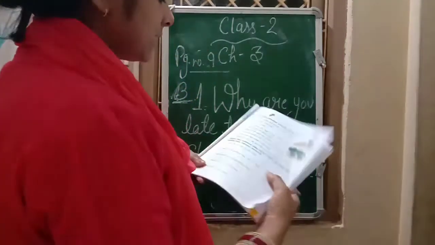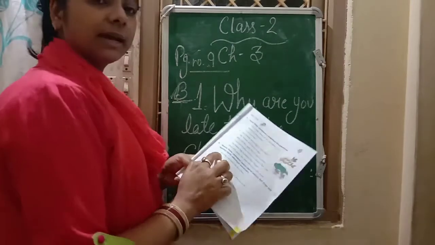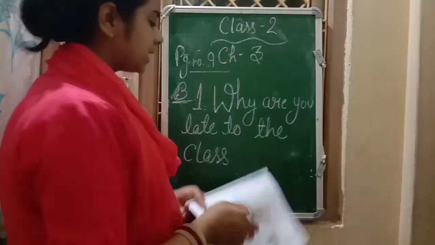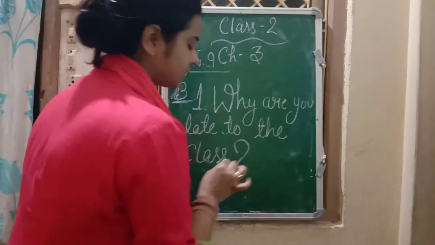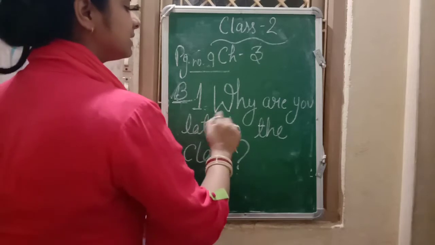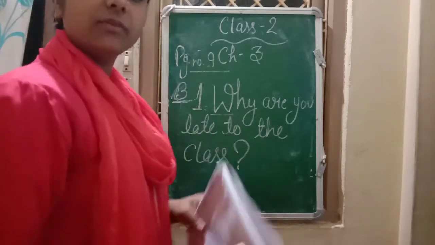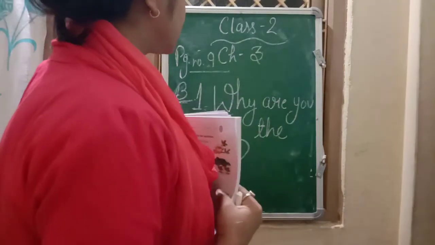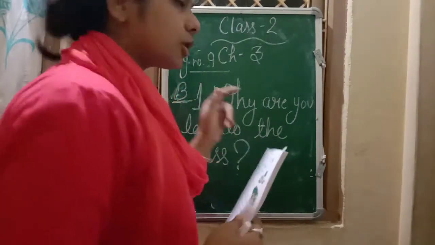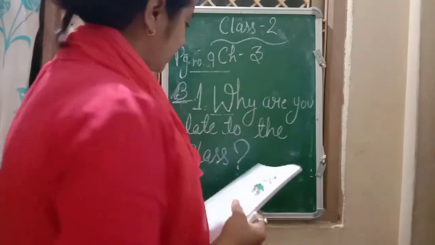The sentence is asking something, and we will put a question mark after it. We will start this sentence with a capital letter. The first letter should always be capital, whether it is a full stop sentence or a question sentence.